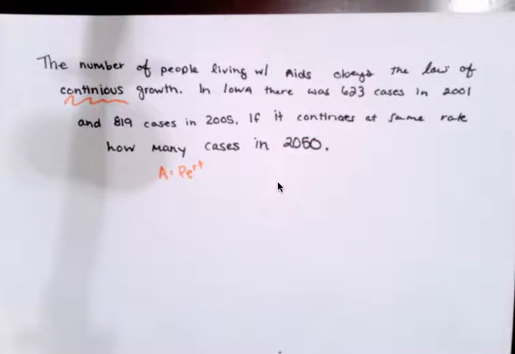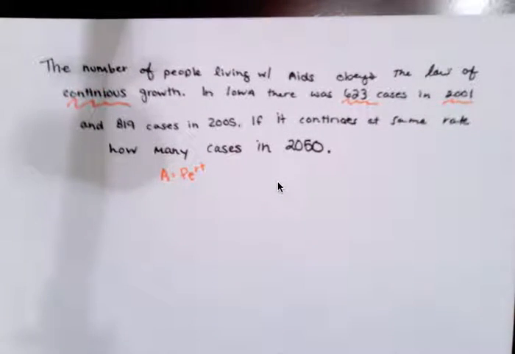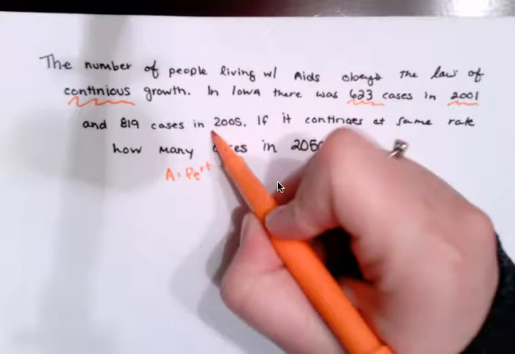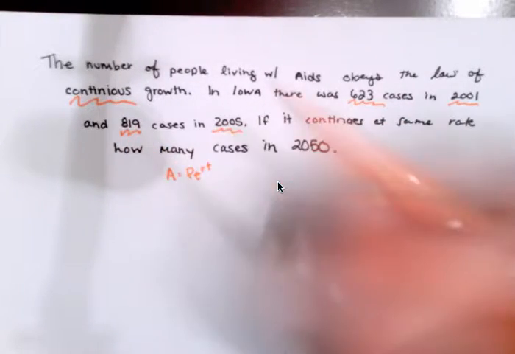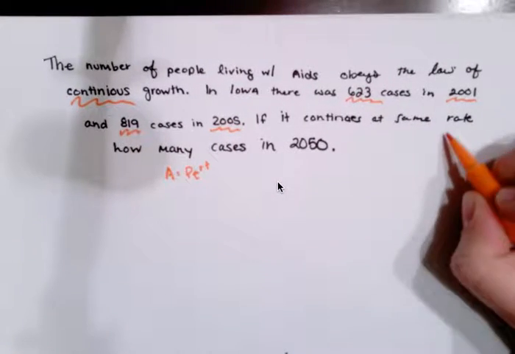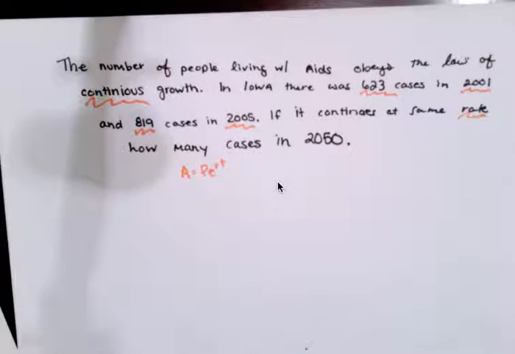Okay, and then it says in Iowa, there were 623 cases in 2001. That's the first thing we know, so that's actually going to be where we start. And we know by the time we get to 2005, there are 819. So we can use that. Then it says if it continues at the same rate. Well, we don't know what that rate is, so we first have to figure out what that rate is. We do that by plugging these numbers into our equation.